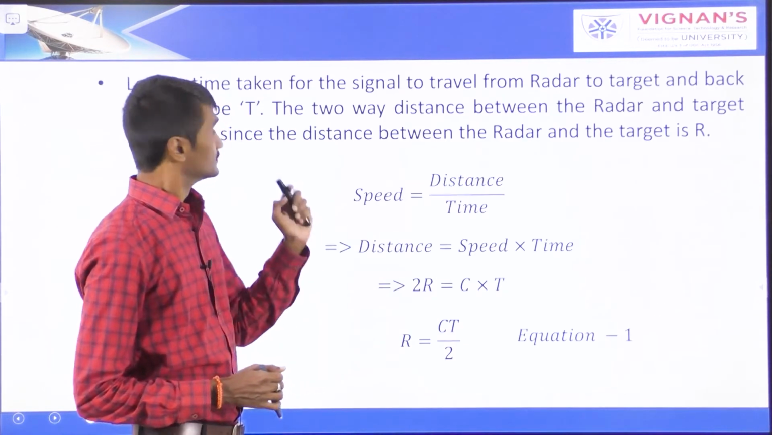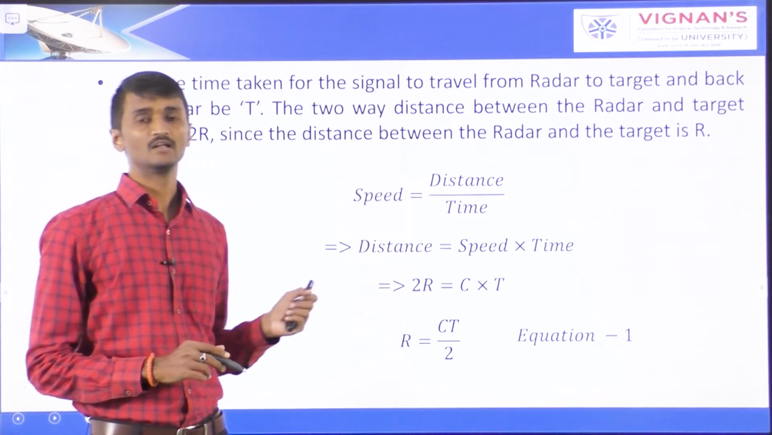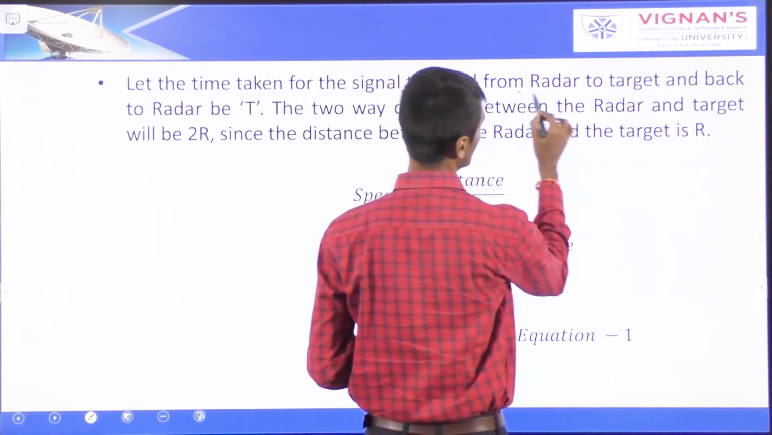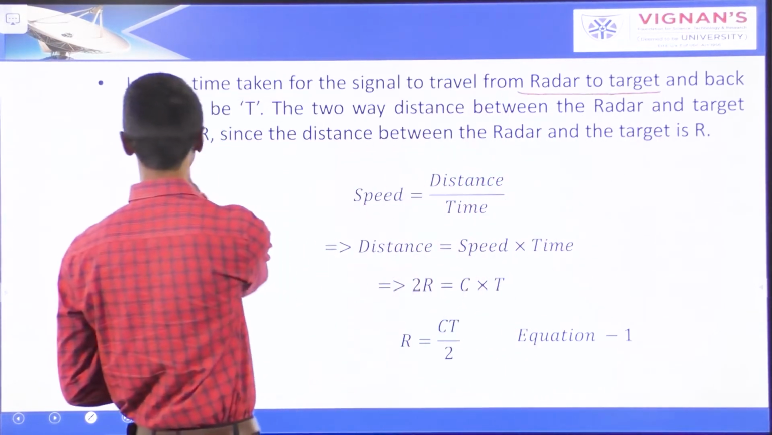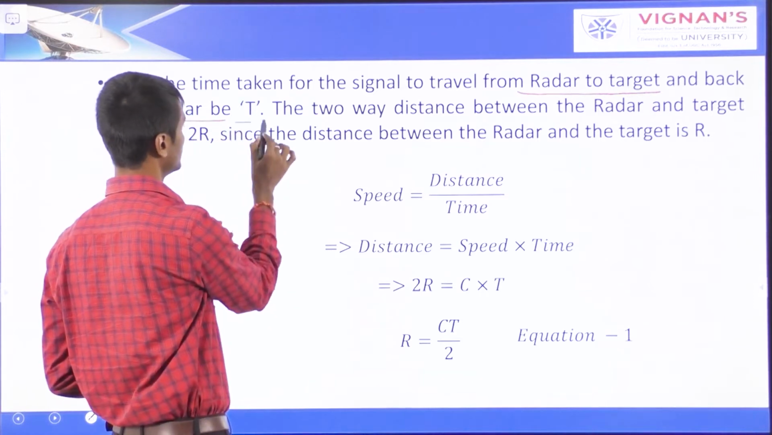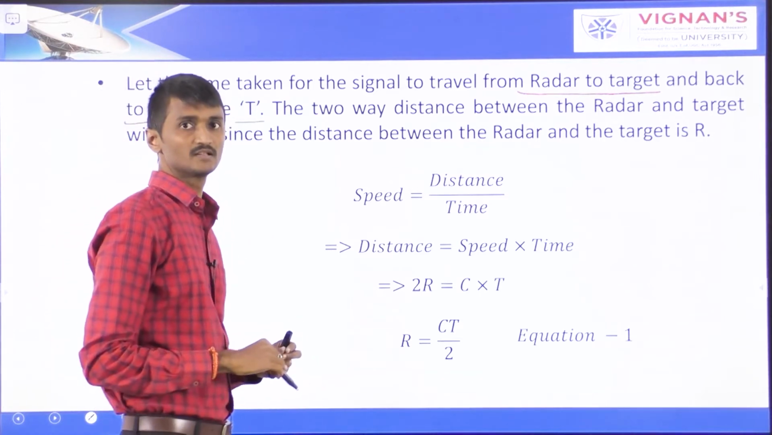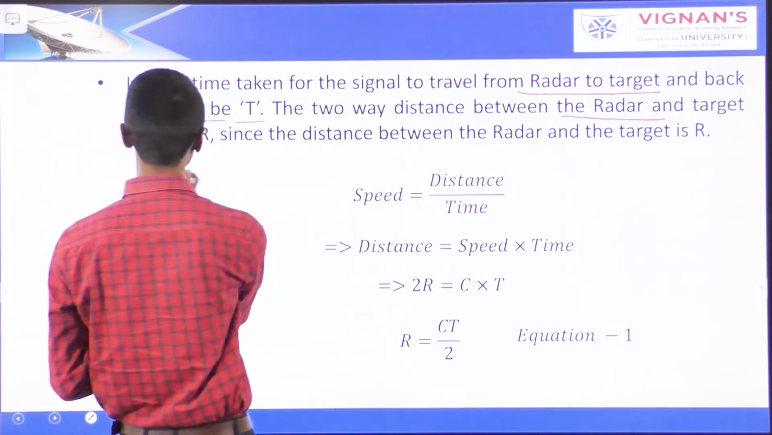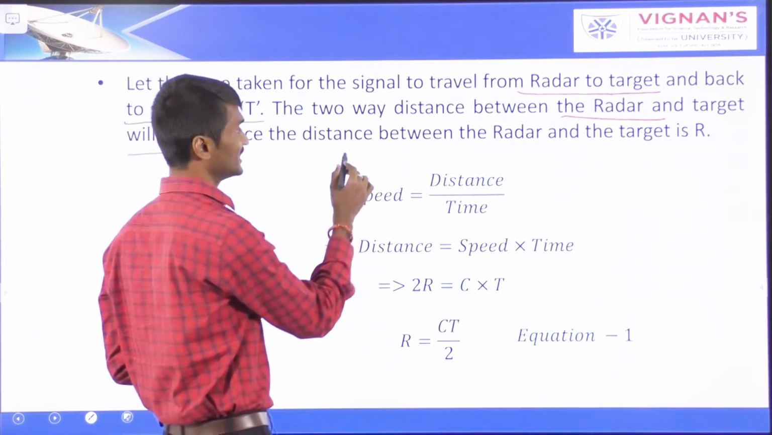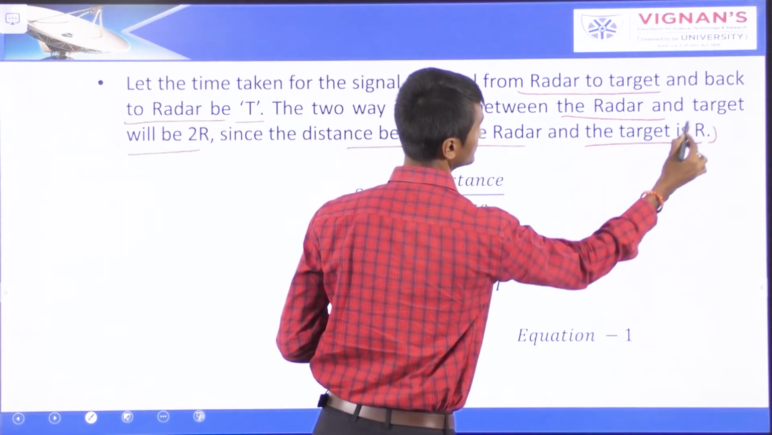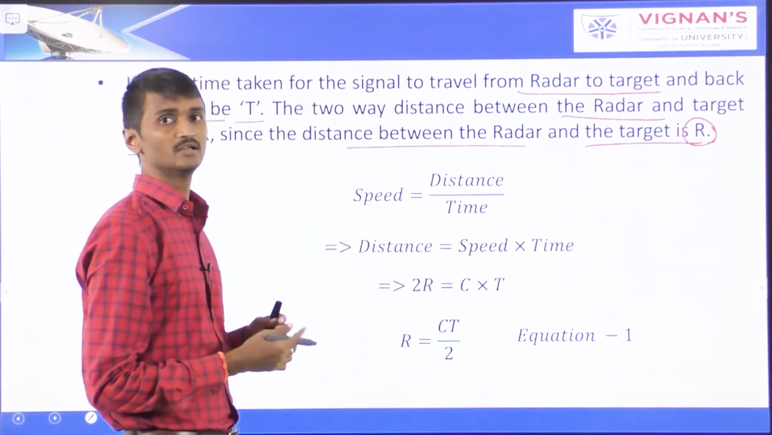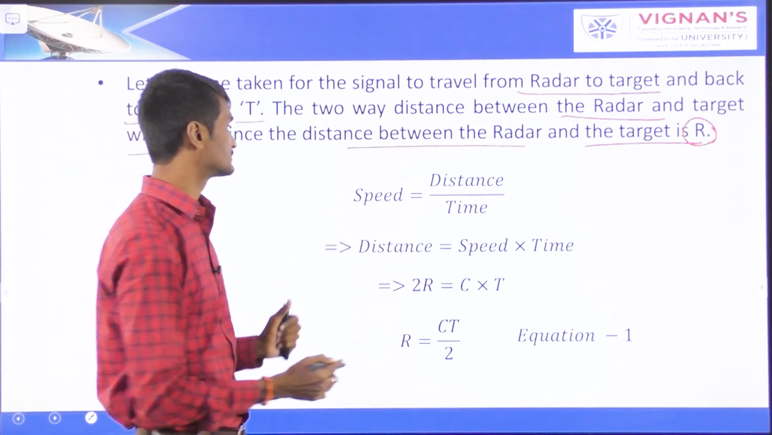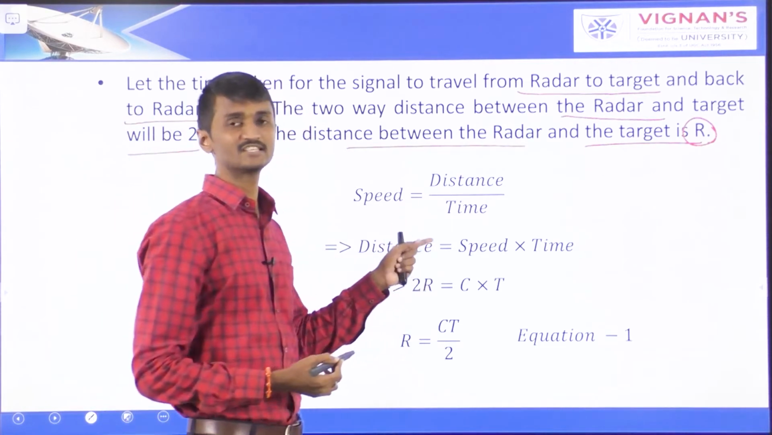Let the time taken for the signal to travel from the radar to the target and back to the radar be capital T. The two-way distance between the radar and the target will be 2R, because the distance between the radar and the target is R. Now, for speed, we know that speed is equal to distance by time.